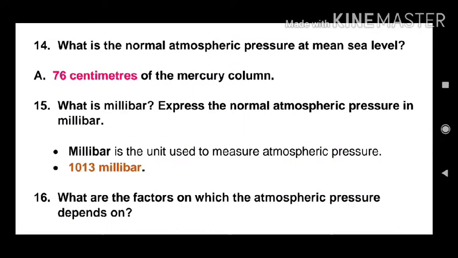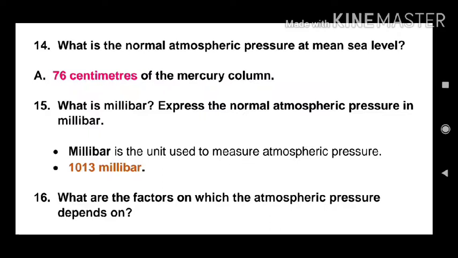What does it mean actually? There is a conventional barometer called Torricelli's barometer. It was devised by the scientist Torricelli. It has a trough which is filled with mercury and a long 1 meter tube, something like a test tube, which is 1 meter in length, is kept upside down, inverted in that mercury column.